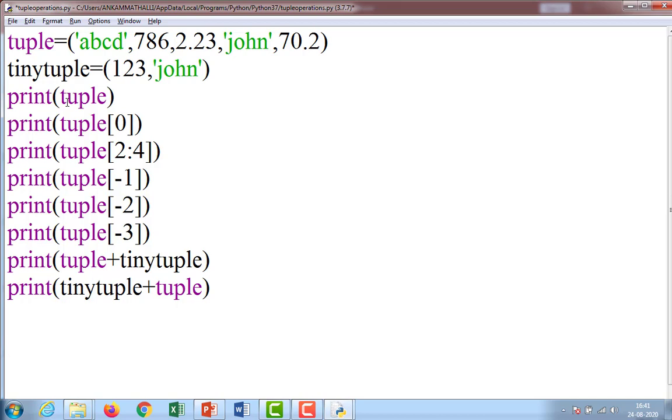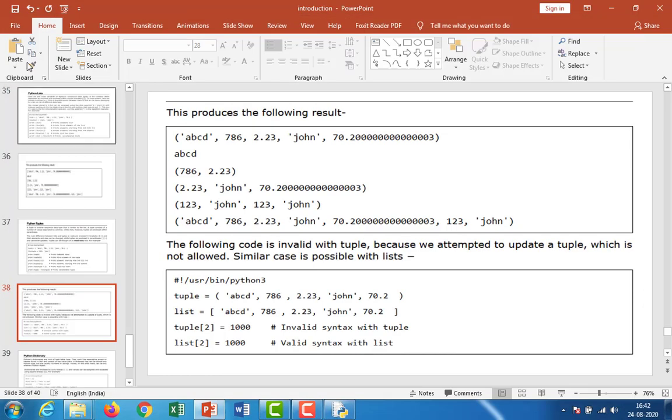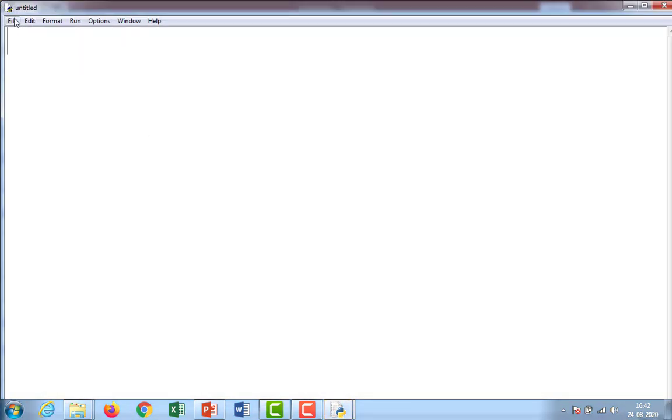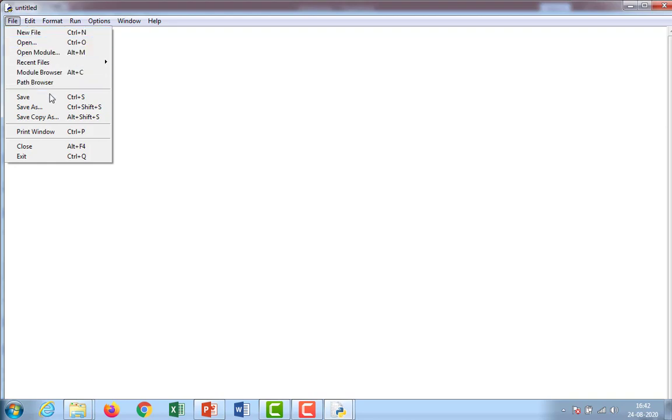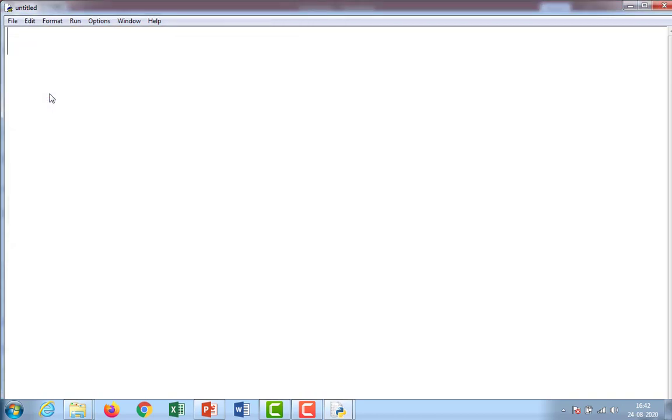I will do one thing. File, Control S, file, close. I am going to open another file, new file, save, tuple list difference.py.